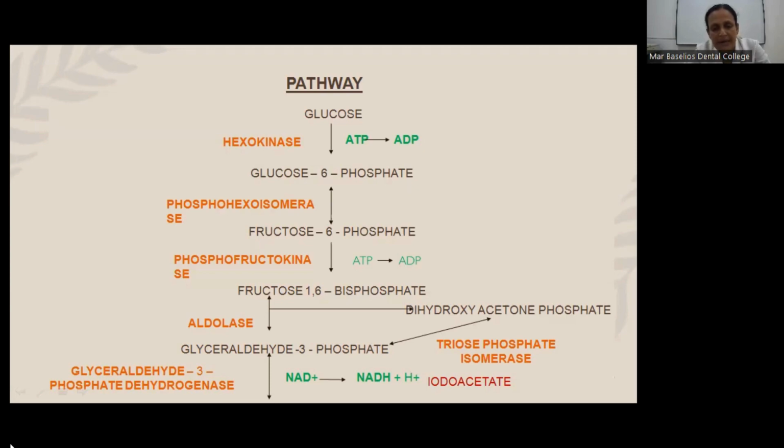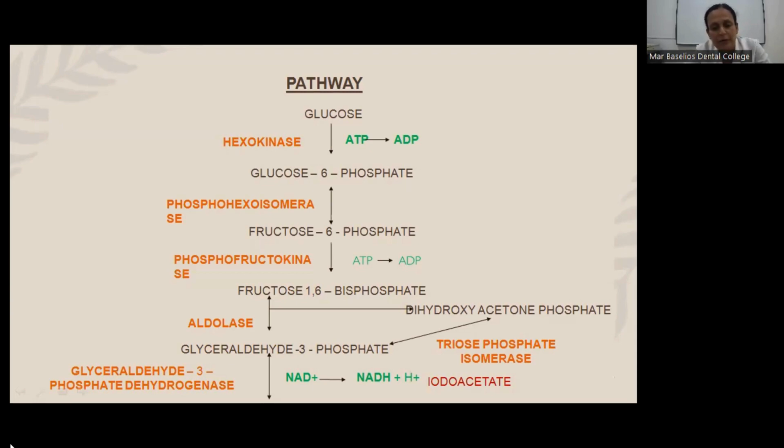The enzyme glyceraldehyde 3-phosphate dehydrogenase converts glyceraldehyde 3-phosphate into 1,3-bisphosphoglycerate. Here, NAD is converted to NADH plus H plus. From here, we get 3 molecules of ATP, that is, NADH plus H plus enters the electron transport chain where we get 3 molecules of ATP.